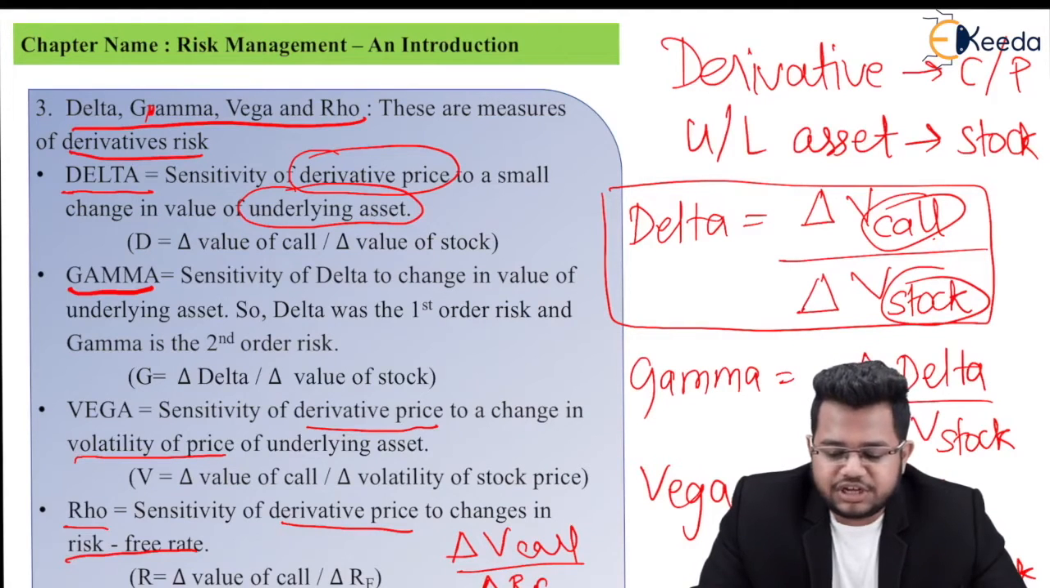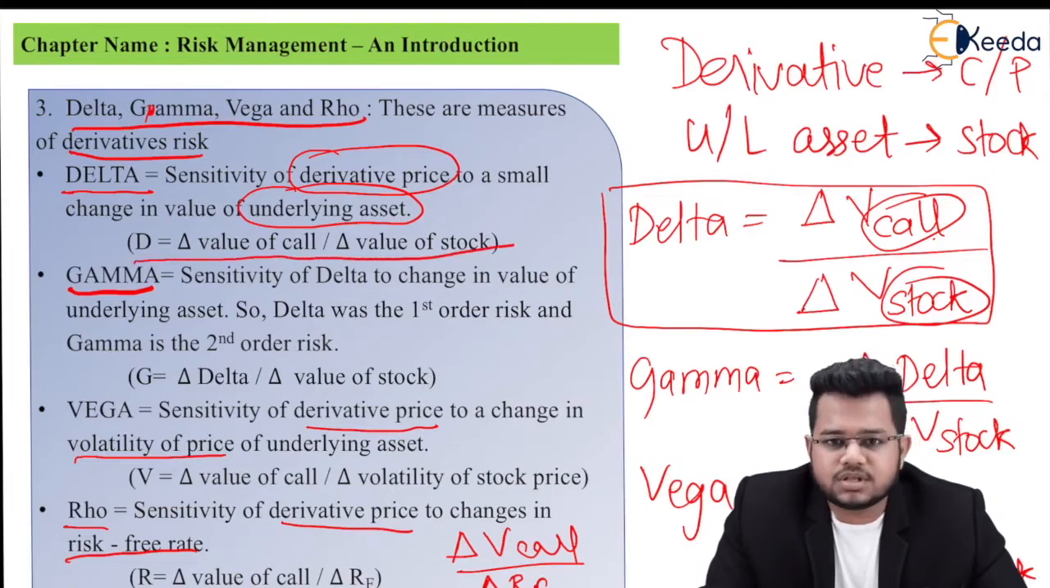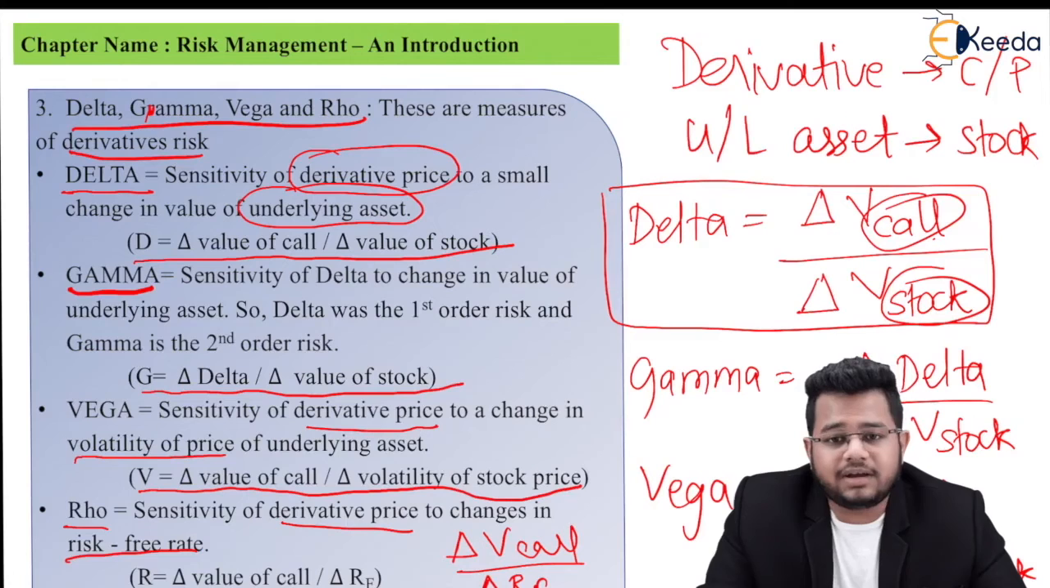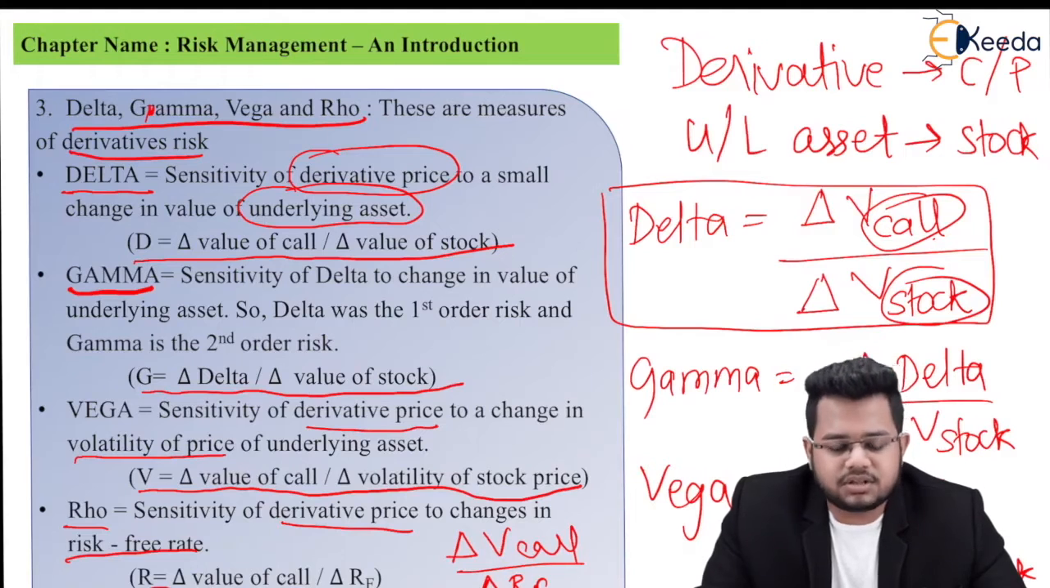Delta is change in value of call divided by change in value of stock. Gamma will be change in delta divided by change in value of stock. Vega will be change in value of call divided by change in volatility of stock price. And rho will be change in value of call divided by change in risk-free rate.